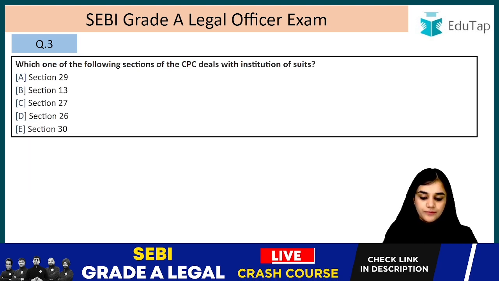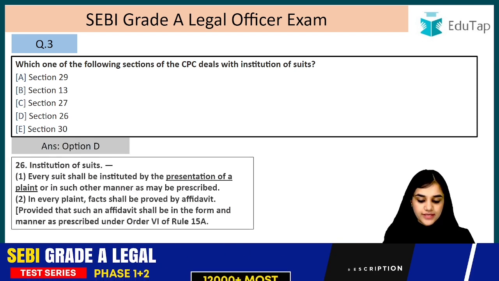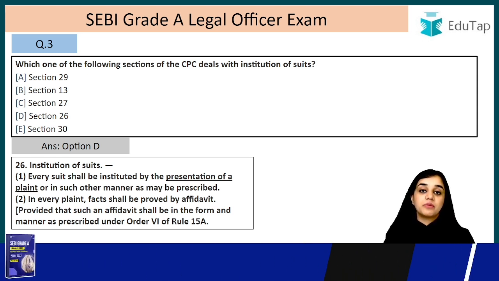Question number 3. Which one of the following sections of CPC deals with the institution of suit? It is section 26. Every suit shall be instituted by presentation of a plaint, right? So it will be instituted by how? It will be instituted by a presentation of a plaint or in such other manner as may be prescribed.